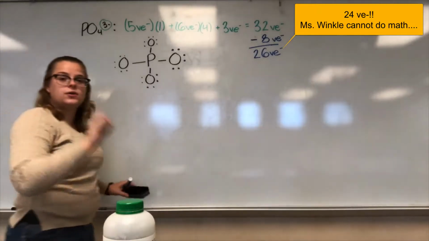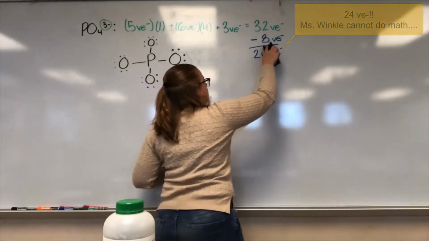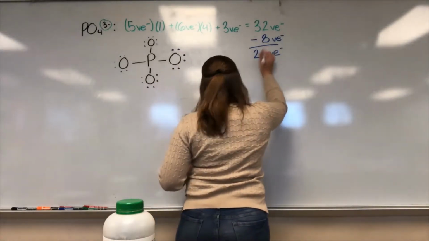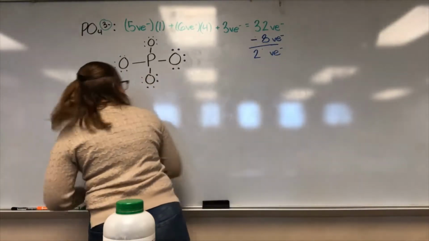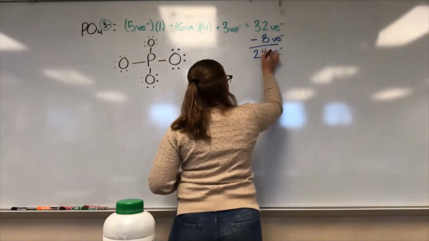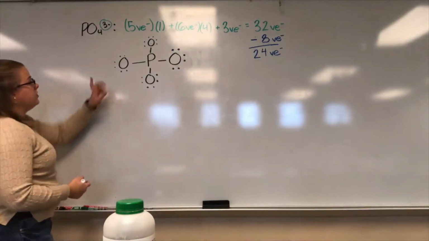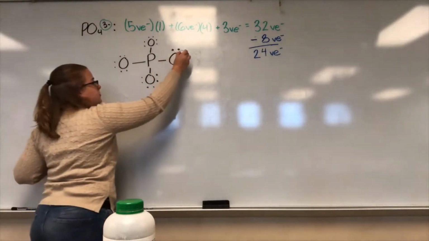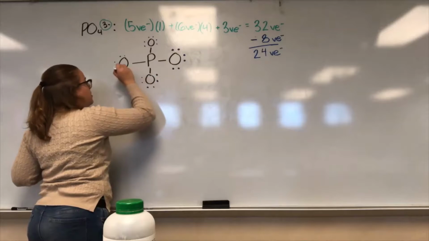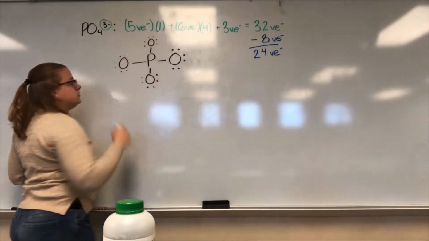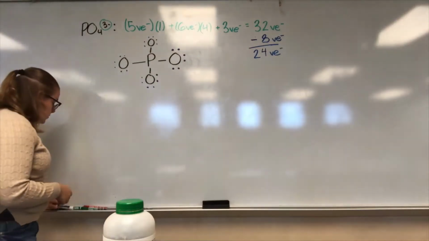You know what? No, it's not 26. Sorry, I can't do mental math. It's 24, actually. There we go. So we just used up 24, and that's all our valence electrons used up.